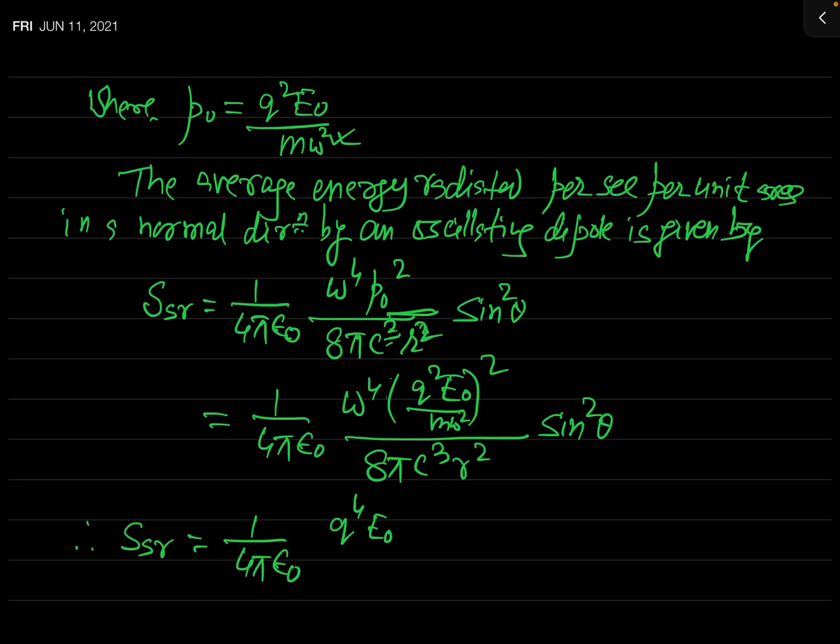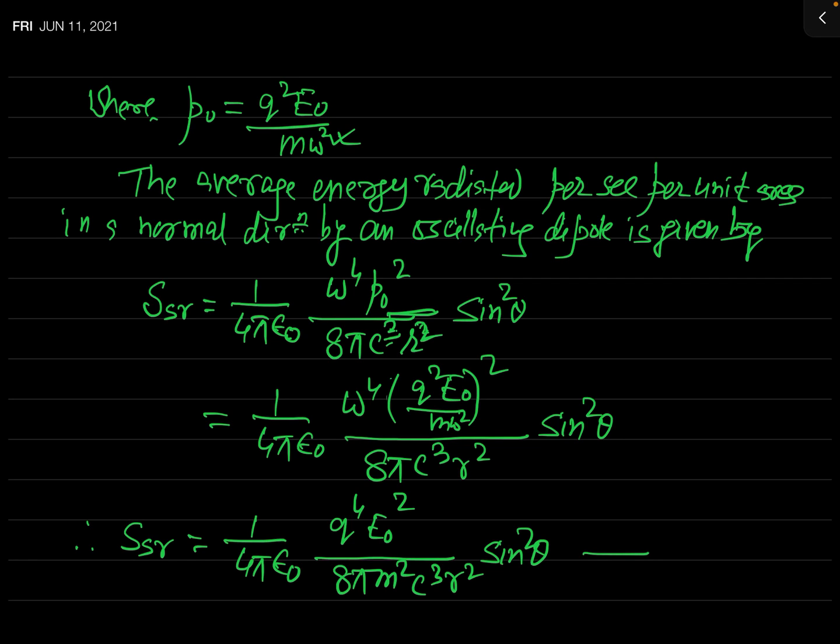Q4 E naught square over 8 pi, and there is m here, so there will be m square, and C cube R square times sine square theta.